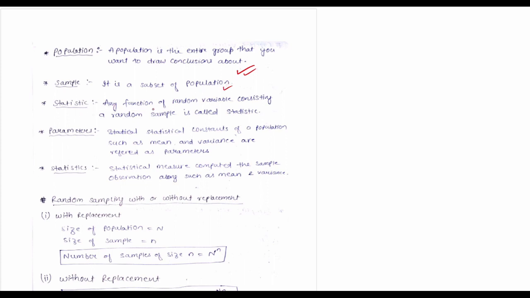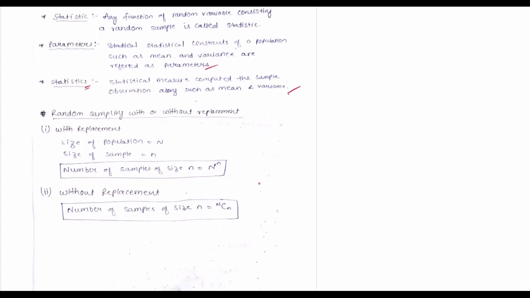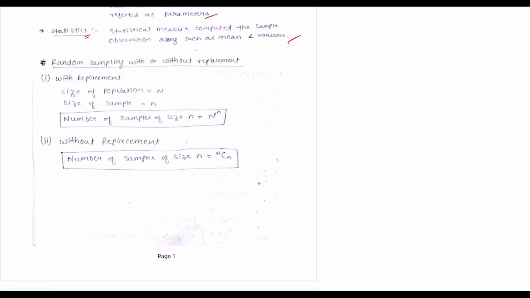Statistic means any function of random variables consisting a random sample is called a statistic. Parameters means statistical constants of a population, such as mean and variance, are referred to as parameters. See here, this is the statistic, and this is statistics. Here S is there, so both are different. Statistics means statistical measures computed from the sample observations, such as mean and variance, is called statistics.